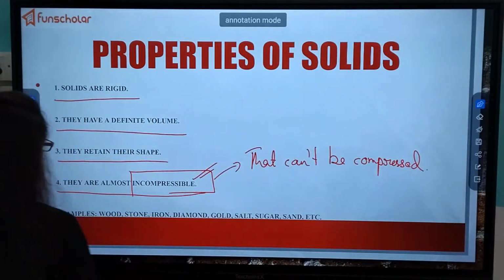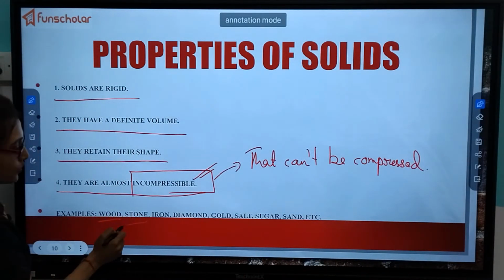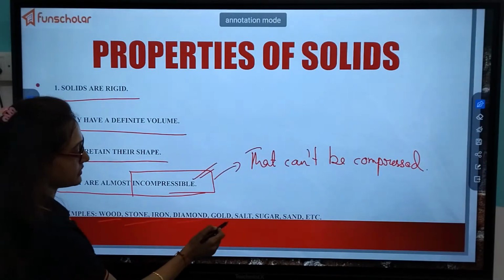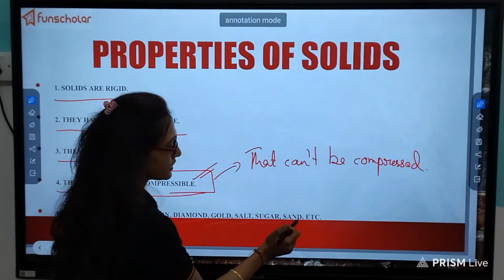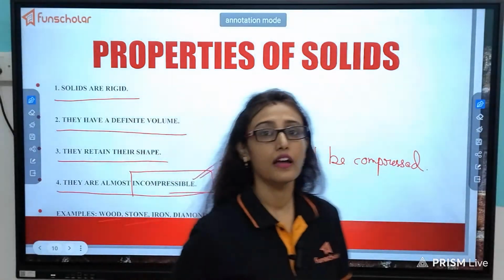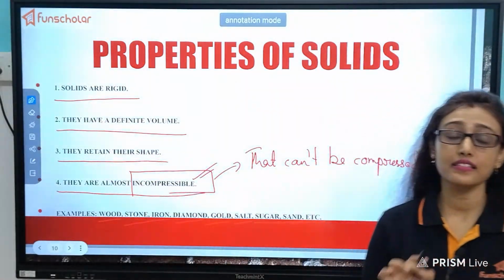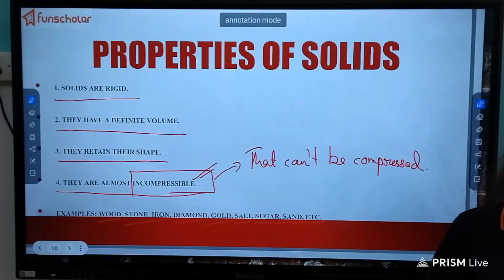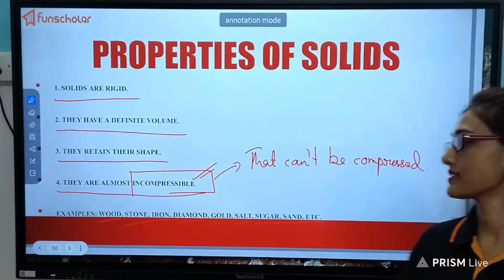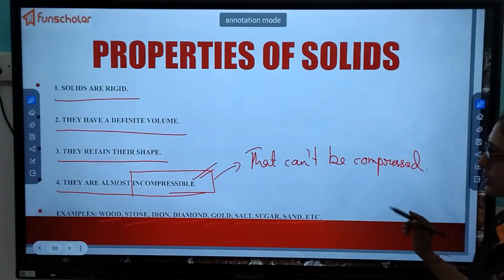Examples: wood, stone, iron, diamond, gold, salt, sugar, sand, etc. Yes, even sand comes under solids.